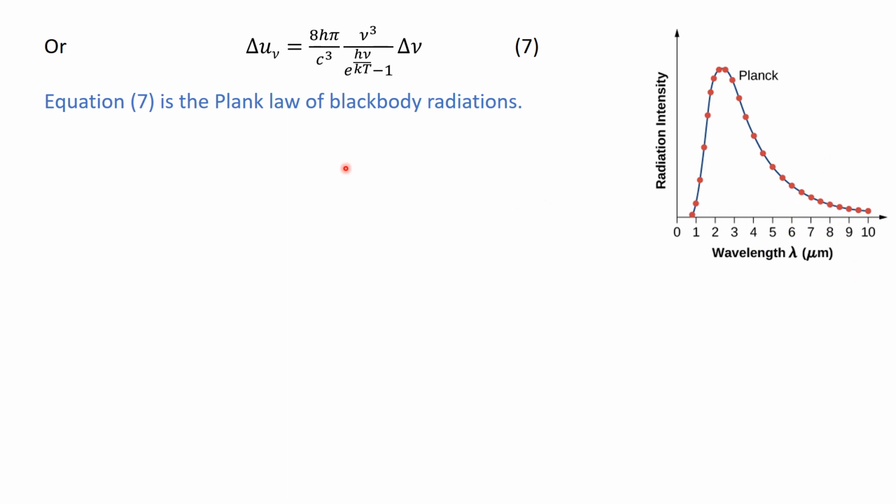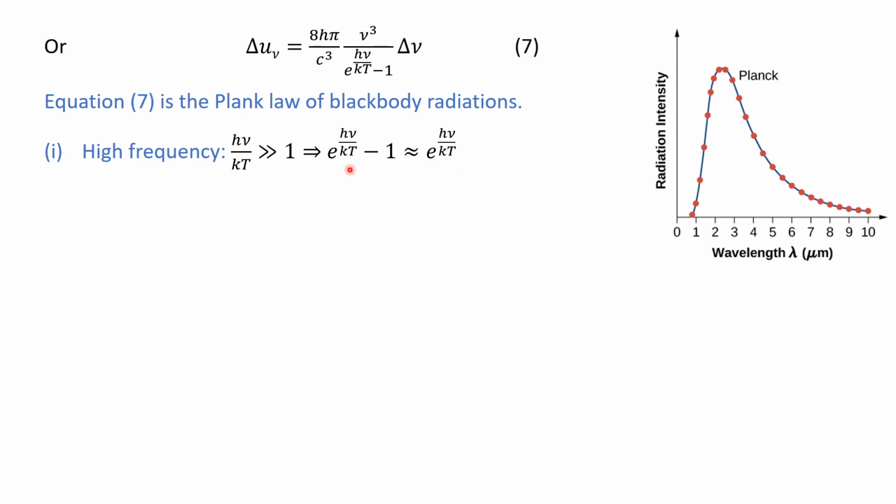Now we have two cases of low frequency and higher frequency. If we consider the higher frequency case, you will have h nu by kT quite larger than 1, and in that case this value also goes very high, and subtraction of just 1 has no big effect, so you can write this as e to the power h nu by kT.